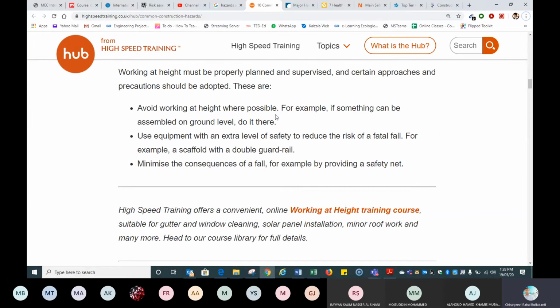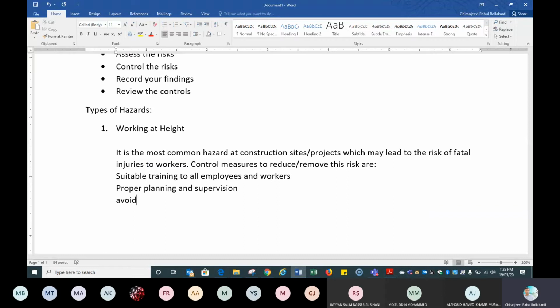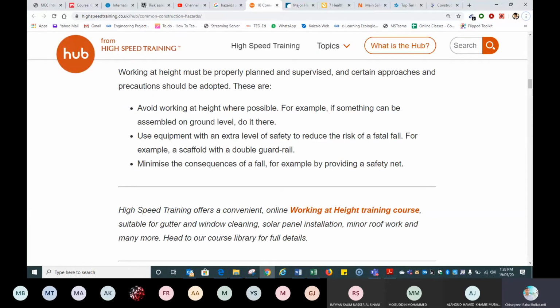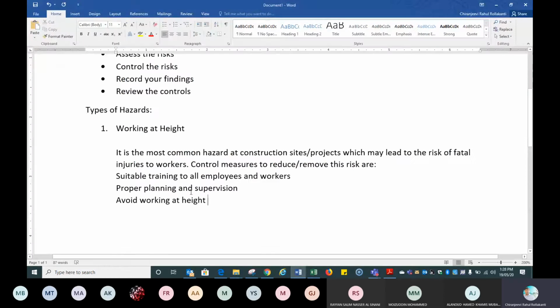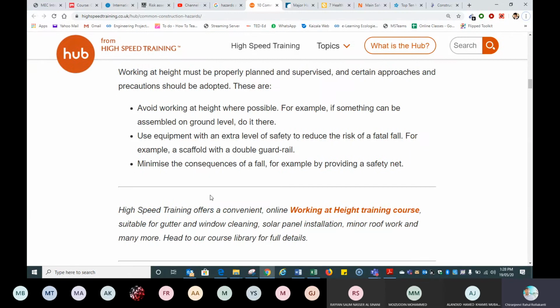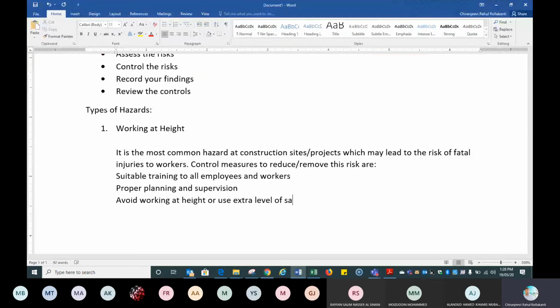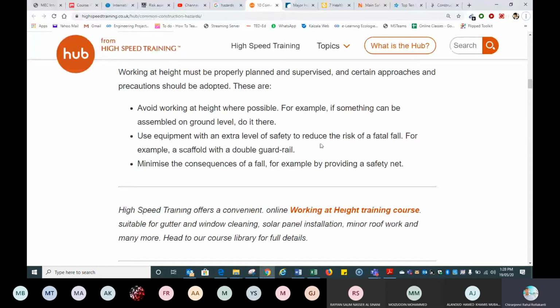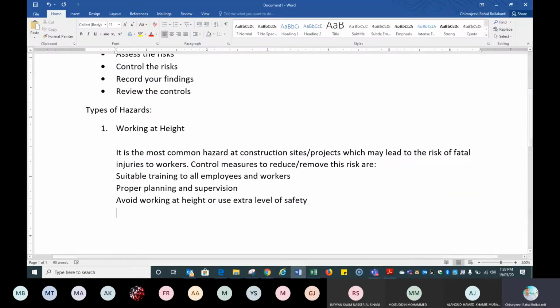So avoid working at height wherever possible. Avoid working at height, and don't write a single line. Use equipment with an extra level of safety. Again, don't explain the extra level of safety to reduce the risk of fatal fall, for example, something like that. And minimize the consequences of a fall, for example, providing a safety net. Providing a safety net. Simple, that's it.